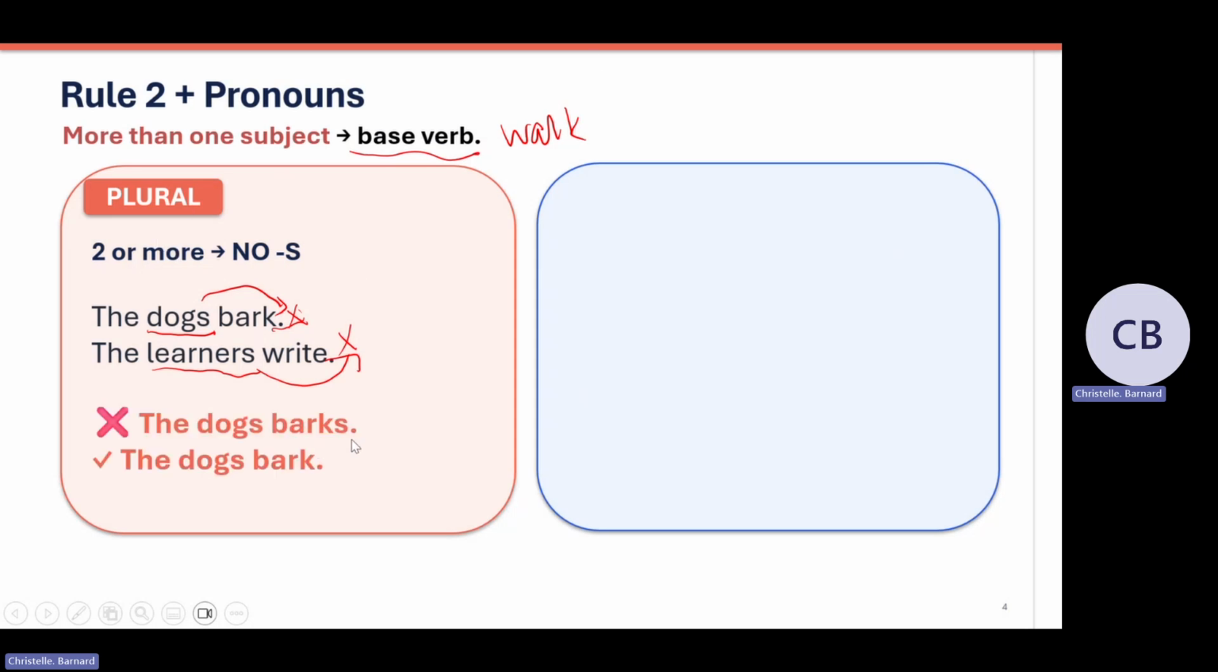The dogs barks. It sounds wrong. There are too many S's. The dogs barks. Right? But here we have dogs. The S is already there. Then we don't add an S to the verb. So just keep that in mind.